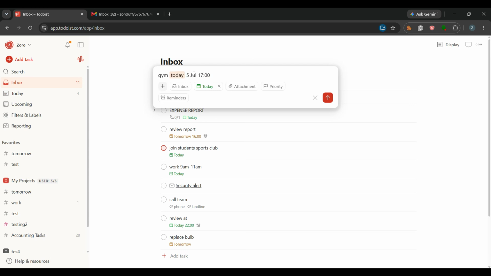So the full process is really just three parts. Press Q to open the task creator, type your task using natural language with a start time and duration, and let Todoist turn that into a visible time block. That's it. It's fast, efficient, and perfect for users who want a calendar-style workflow without manually building every single task.